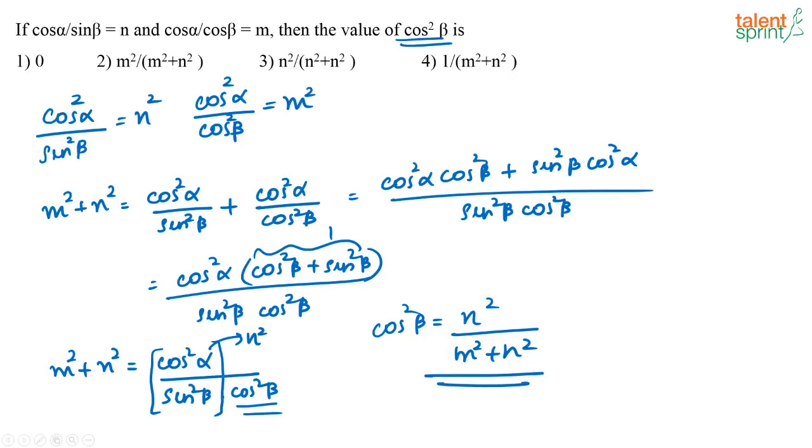Now is it there in the options? I think option 3 should be, this should be m. Yes, this should be m squared plus n squared. Okay, so I think there was a typo error here. This is m squared plus n squared. So the answer that we are looking for is option 3. Correct? Correct answer is option 3. This should be m and not n.